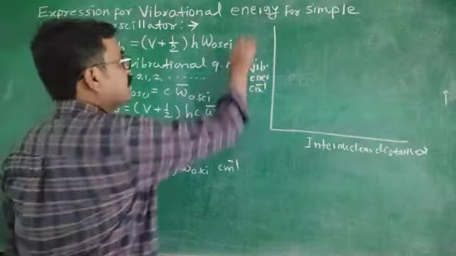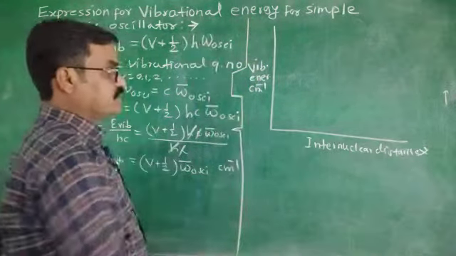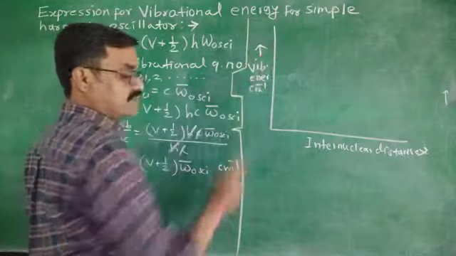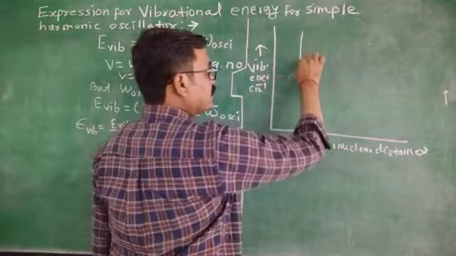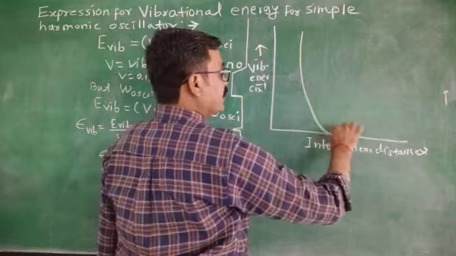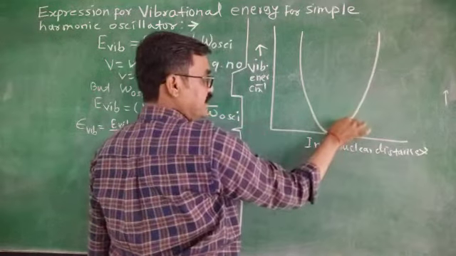This is vibrational energy in centimeter inverse along this axis. Now the simple harmonic oscillator gives the graph as shown here.